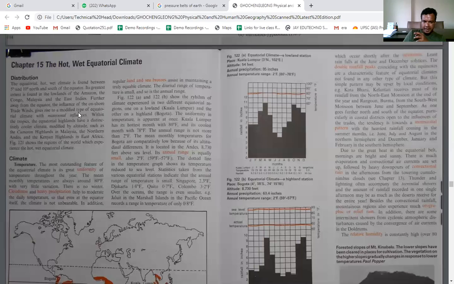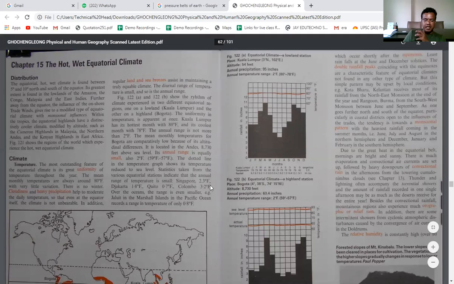Whenever we are discussing any type of climate, first you need to check where that type of climate is distributed. Now here you can see the equatorial type of climate, which is also called hot and wet climate. Why it is called hot and wet, we will discuss later on. The equatorial, that is hot and wet, climate is found between 5 degrees and 10 degrees north and south of the equator.